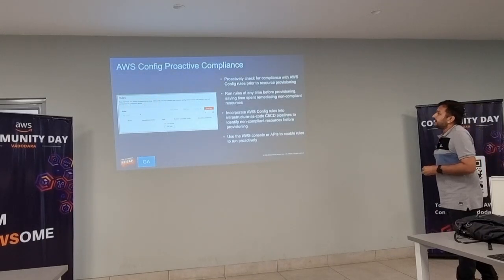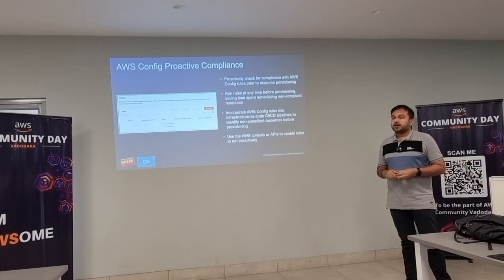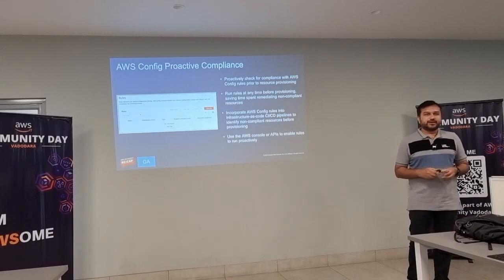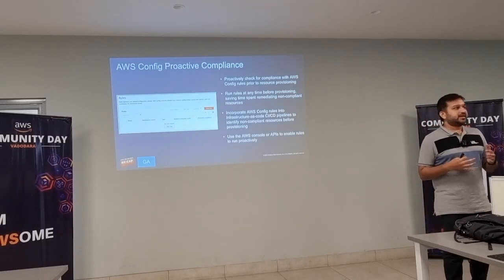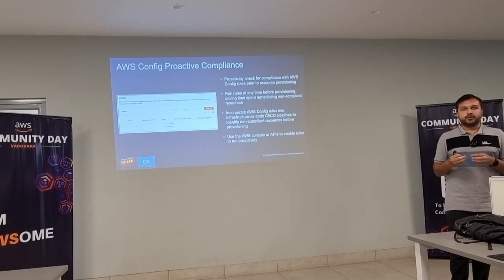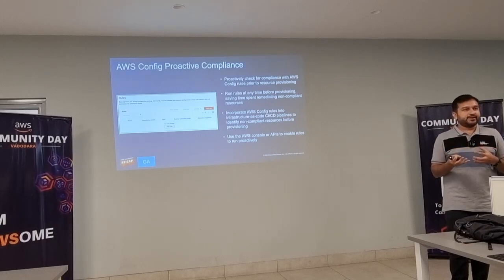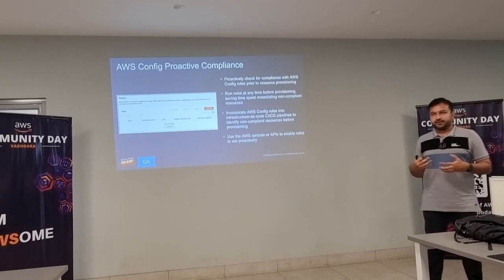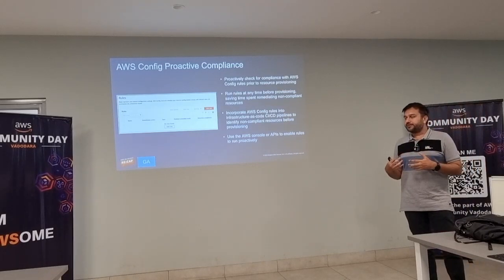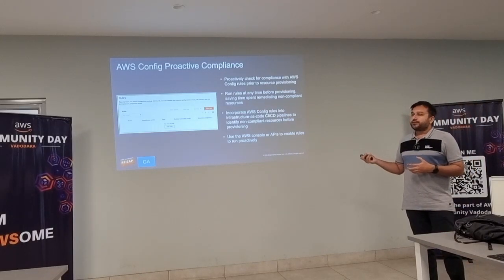Then next is Config proactive compliance. Config provides us compliance related information. For example, if some S3 bucket has public access and we have to find it, we simply create rules and find the data related to that rule, right? So this is the proactive compliance.